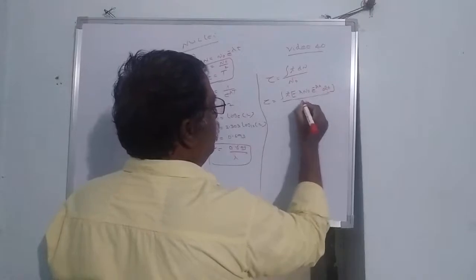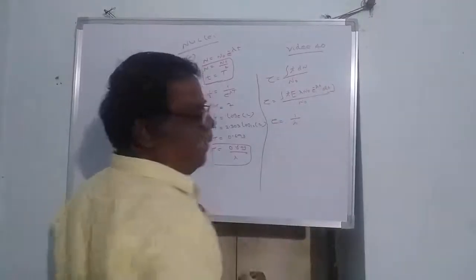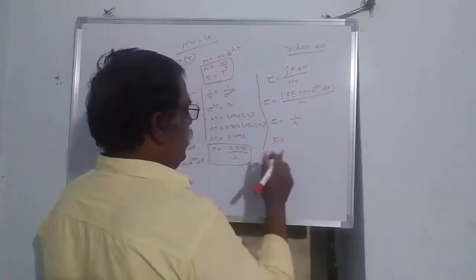Divided by N naught, on integrating we get 1 by lambda. So tau, the average life, is equal to 1 by lambda.